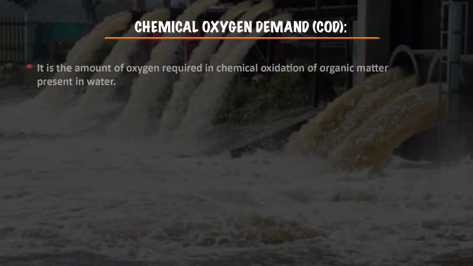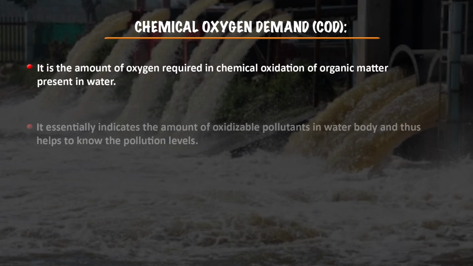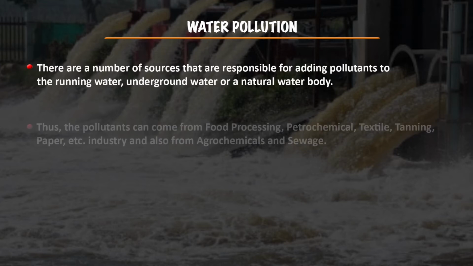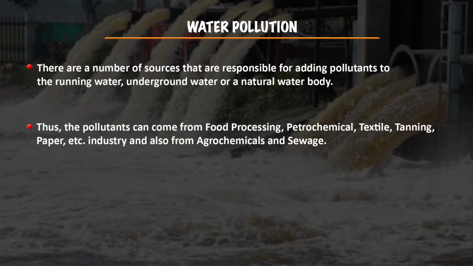Next, we will move on to the chemical oxygen demand, that is COD. So it is the amount of oxygen required in chemical oxidation of organic matter that is present in water. It essentially indicates the amount of oxidizable pollutants which are present in the water body to help to know the pollution levels. So now we have to mainly concentrate on water pollution. There are a number of sources which are responsible for adding pollutants to running water, underground water or natural water bodies. The pollutants can come from whatever industry, whether it is food processing or petrochemical, textile, tanning, paper industry, and also from agrochemicals and sewage.